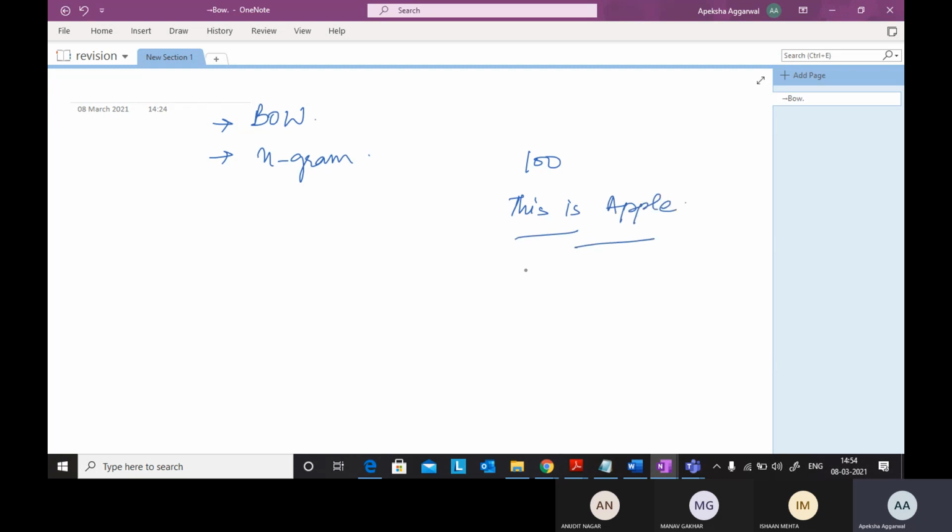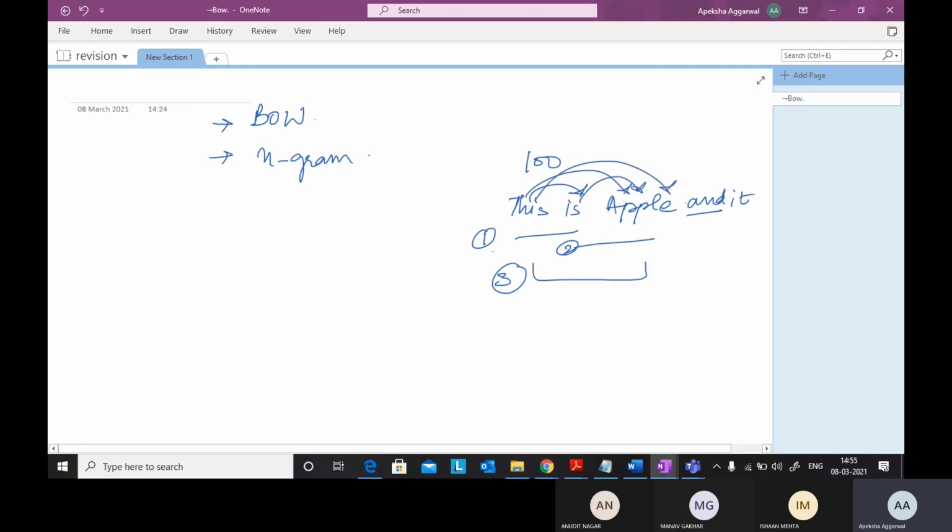Three bigrams are generated from only a three word sentence. So the number of bigrams that are generated is very high. If it was a four word sentence, this is apple, and it is, and so again, this apple, this and is apple, is and apple, and so the vocabulary size is very large in n-grams.